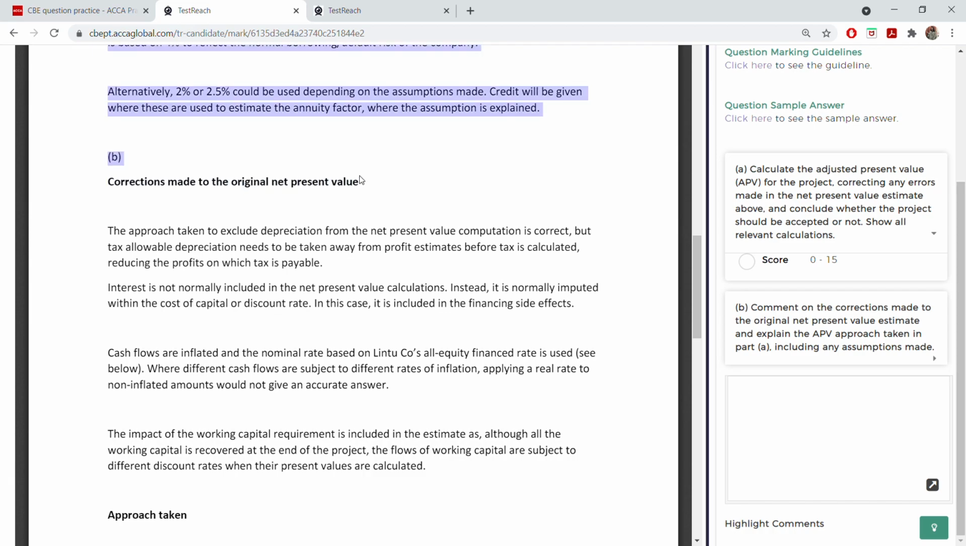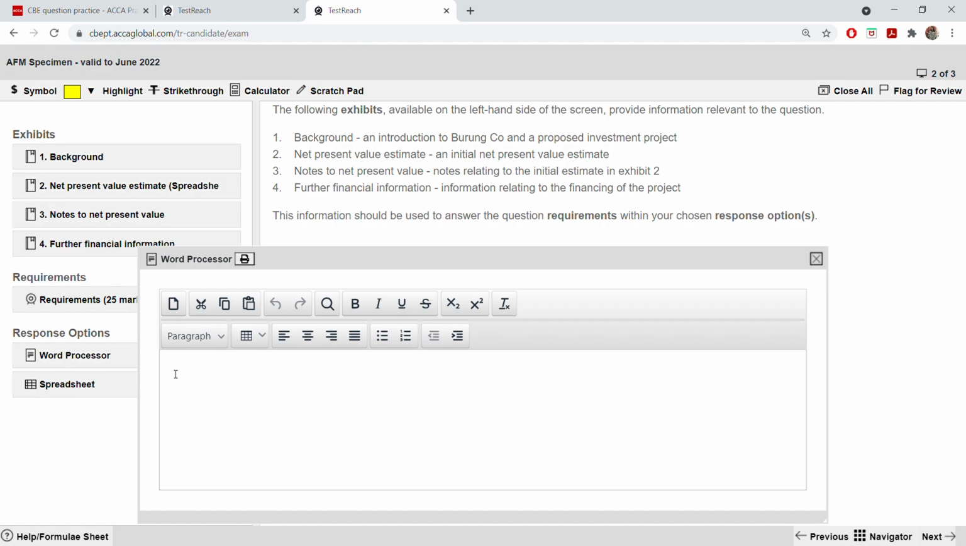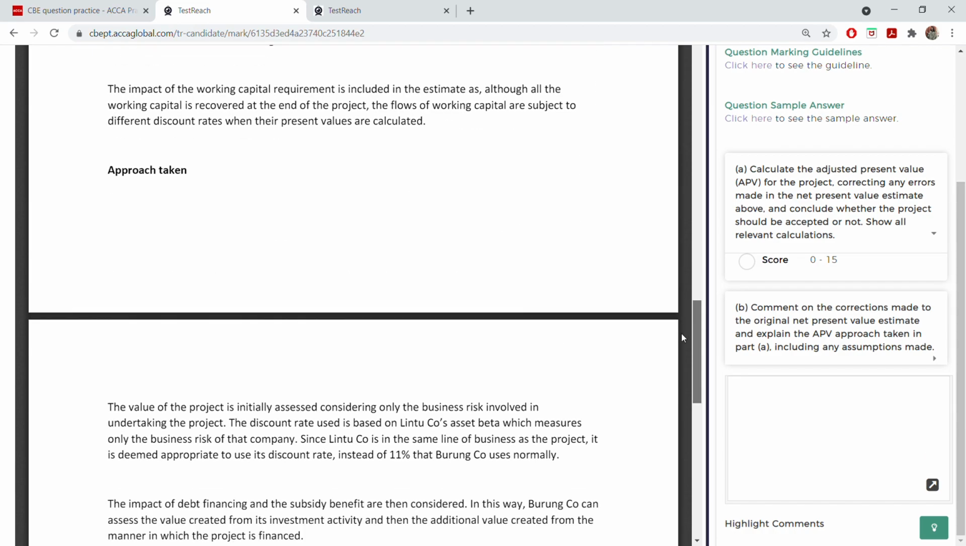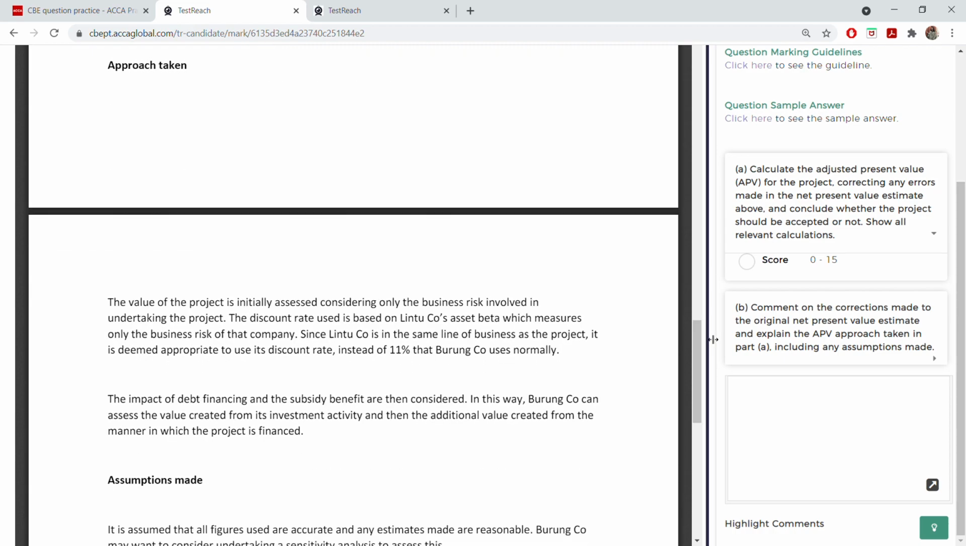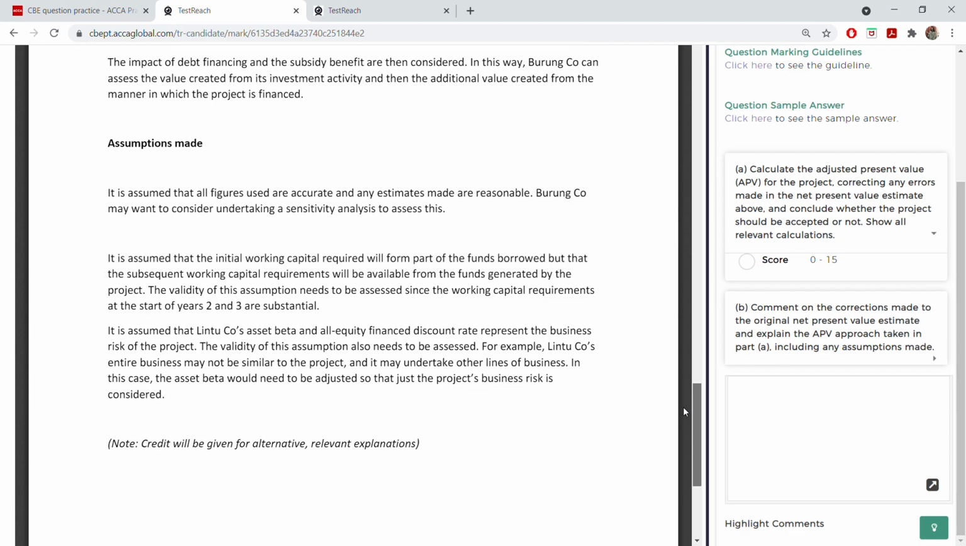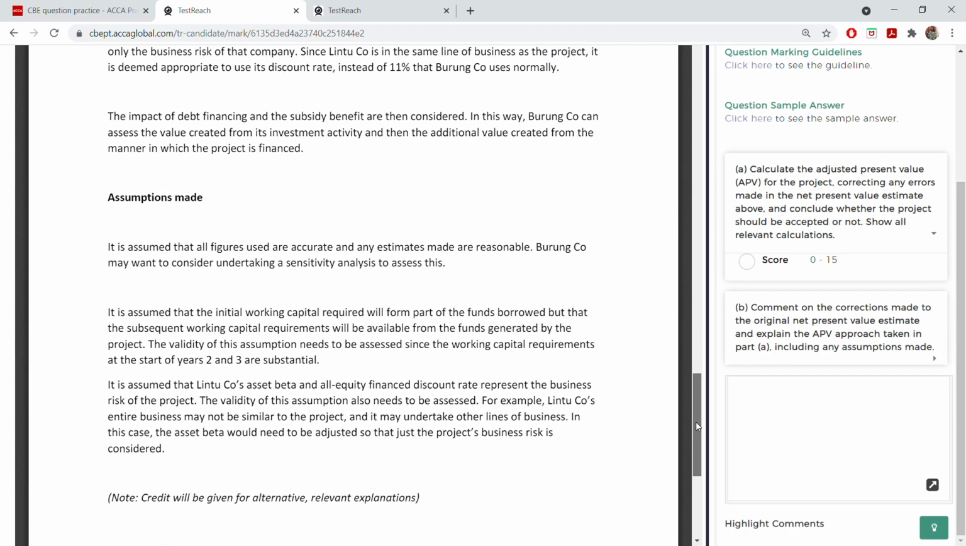Corrections made. So this is the first subheading that you need to use, and follow the order the way they have given you the requirements. I don't think we can copy paste it from there. Okay, never mind. So corrections made to the original net present value. Approach taken is the second subheading, and that also you are writing in different paragraph. That means different approaches are there, and corrections also there. So many assumptions made. So there are 3 subheadings that you need to use, and after that there are no numbers, as you can see.